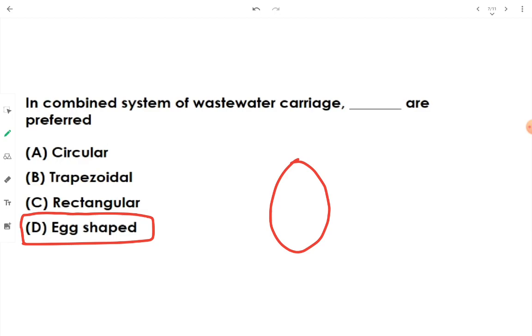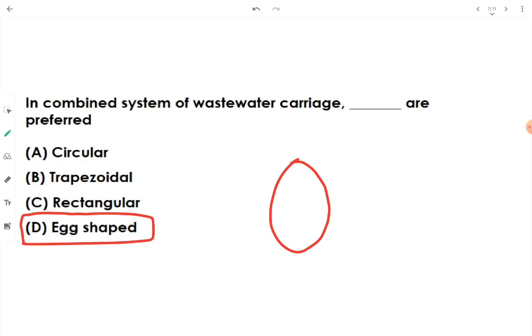Now, when we are going for combined system, we are expecting that rainwater, storm water will be there, and dry weather flow, the normal wastewater flow, will be there. But in case storm water flow is not there, then the problem may arise in a circular sewer, that the dry weather flow will be so less that there will be a probability of segregation of the waste from the wastewater itself. Then what is going to happen? Clogging of the sewer may take place.